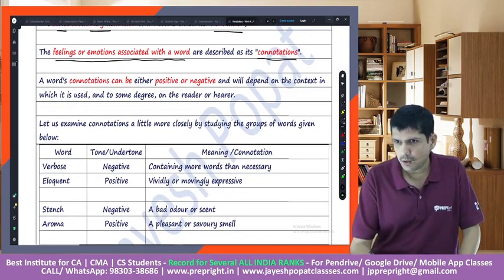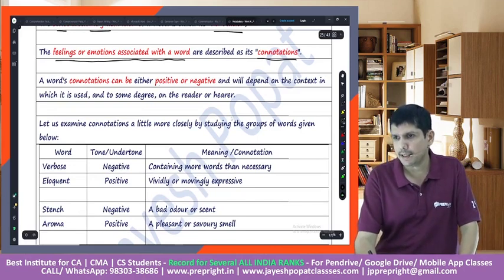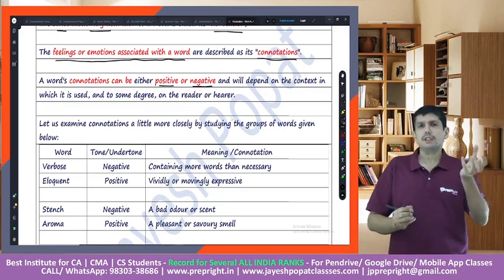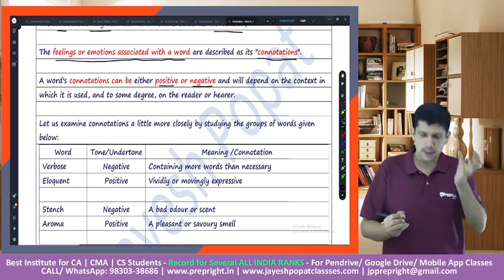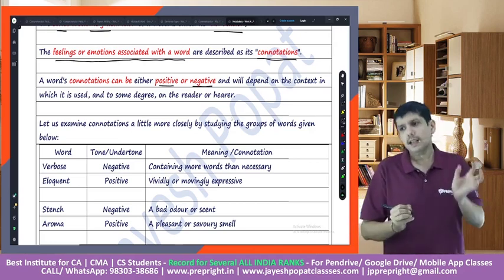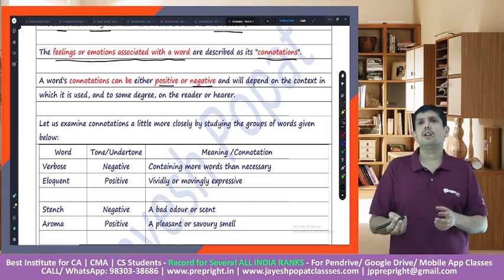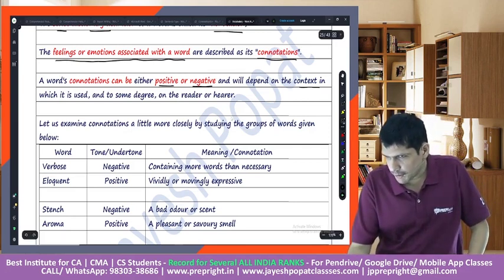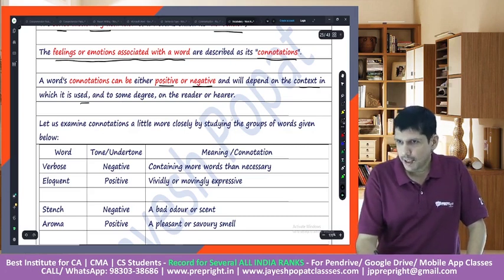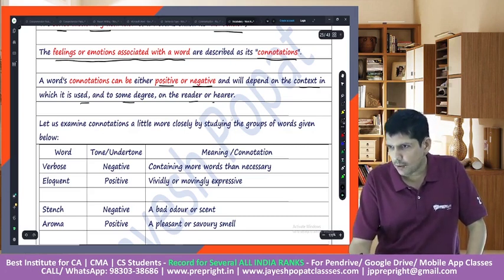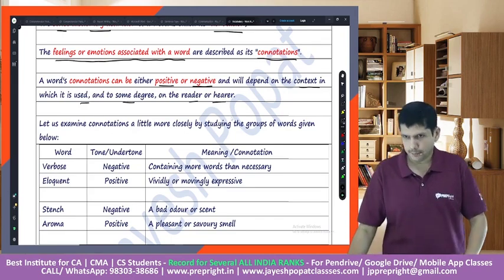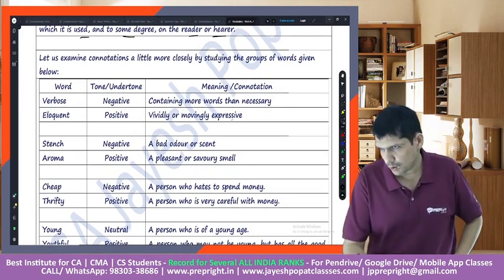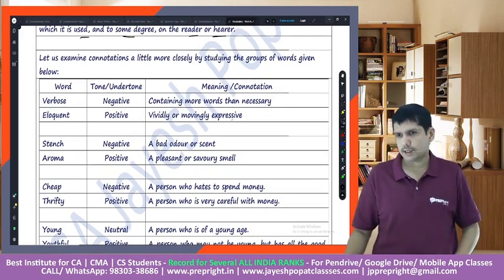It says a word's connotation can be either positive or negative. Fat will have a negative connotation. Chubby would have a positive connotation. Assertive would have a positive connotation. Stubborn would have a negative connotation. It depends on the context in which it is used, and to some degree on the reader or on the hearer, somebody who hears it. Let us examine the connotations a little more closely by studying a group of words.